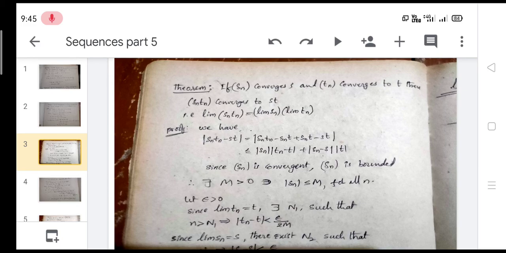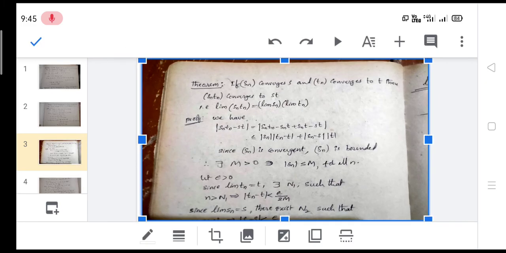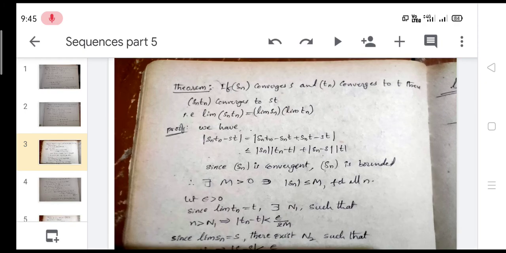Proof. The limit is given by the definition of a convergent sequence. This is written as what is given here. We have modulus of SnTn minus ST, written as modulus of SnTn minus SnT plus SnT minus ST. Here we are adding and subtracting one value, that is SnT only.